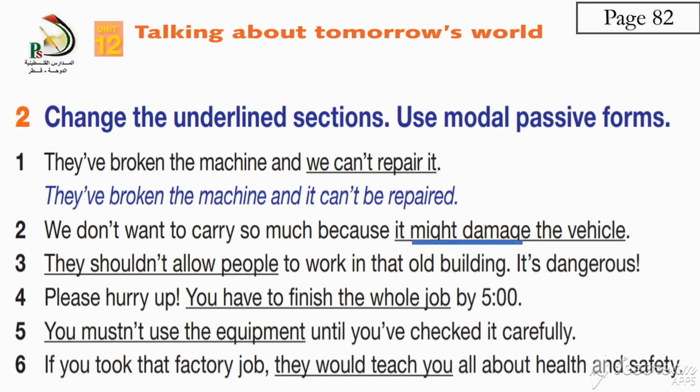Number 3. Also underline the verb. Number 3, you underline the verb and then you will start with the object of the active and subject of the passive. Number 4, same thing. You have to finish, and then you will start with the whole job: has to be finished.